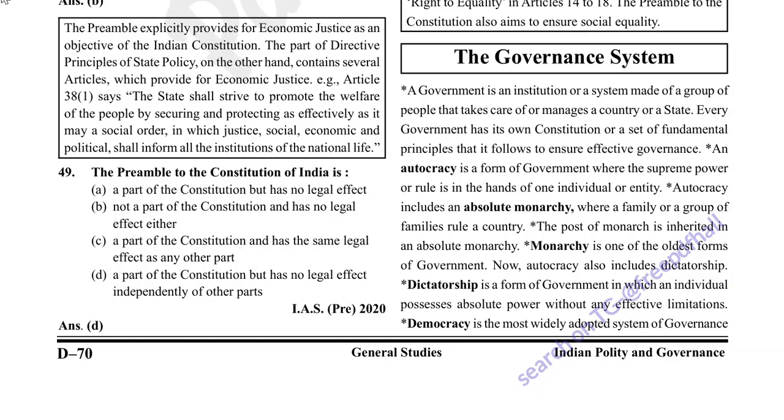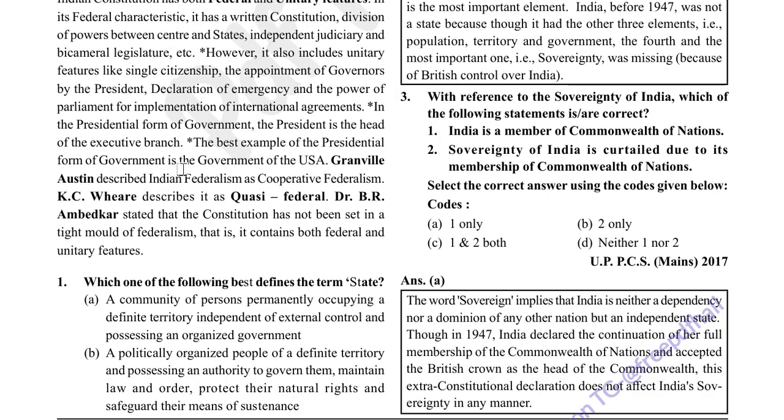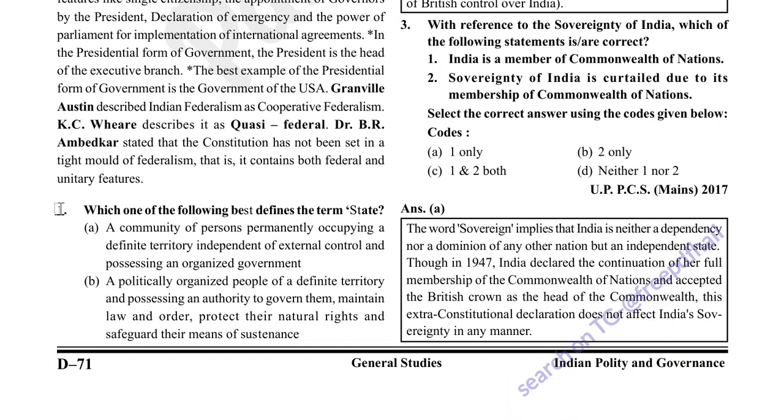Topic is the governance system. Question number one. Which one of the following best defines the term state?